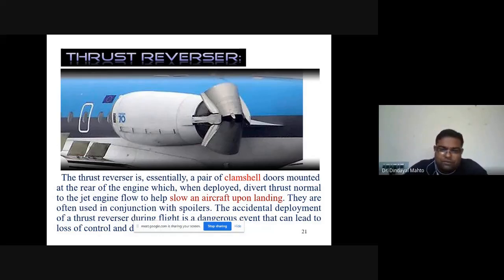Similarly, short takeoff and landing configuration can be generated with the help of thrust reversal, as well as when we are landing, we can divert the direction of the hot gases, so it will provide a braking effect over the aircraft. So it will be working like an air brake at the time of landing. These are the two main applications of the thrust reverser in the turbojet engine.